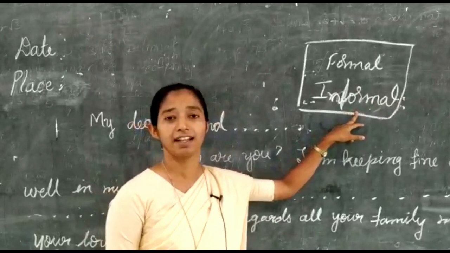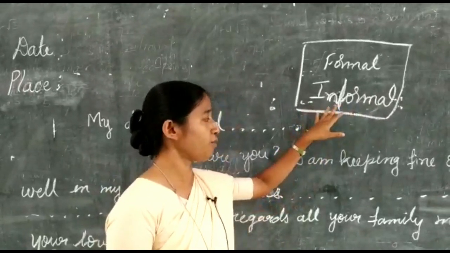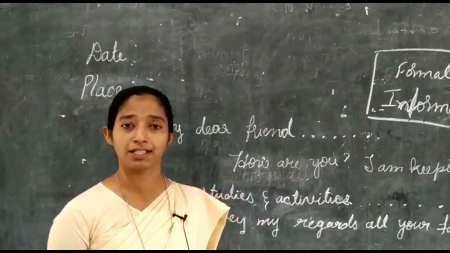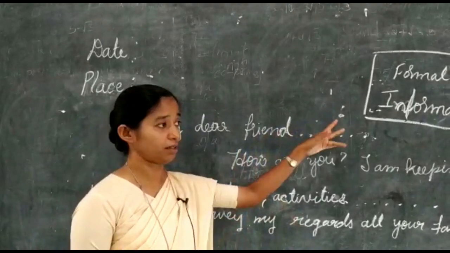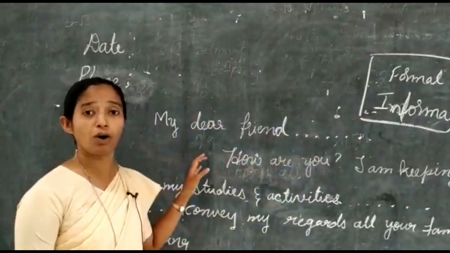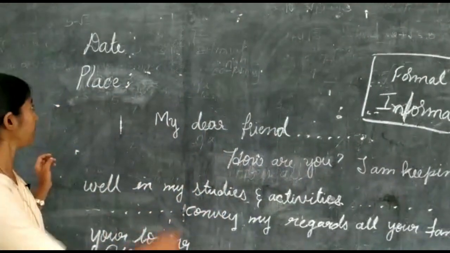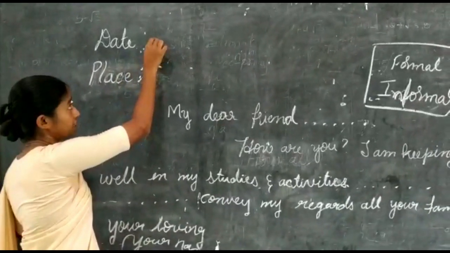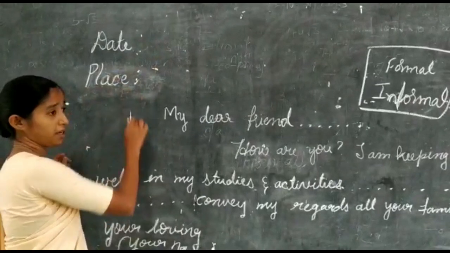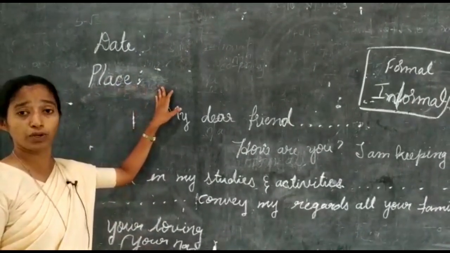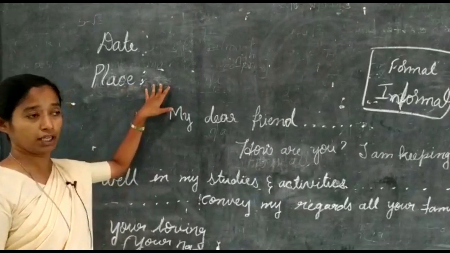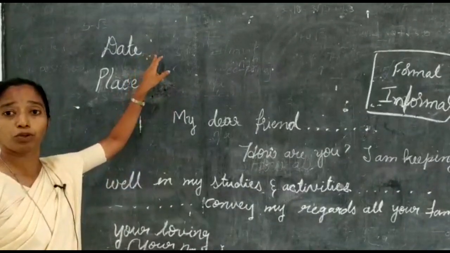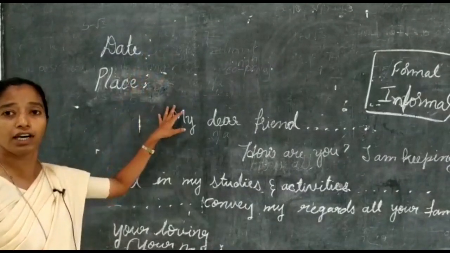Informal letters are none other than personal letters. So these informal letters are written for your own people, like your friends or your parents or your siblings or relatives, anybody, for personal letters. So now let us learn how to write personal letters, that is informal letters. First you need to write the date when you are writing the letter, and the place. Place is from where you are writing. If the letter reaches late, then the person will come to know the date and from where you have written.